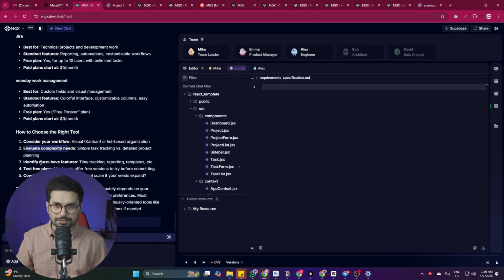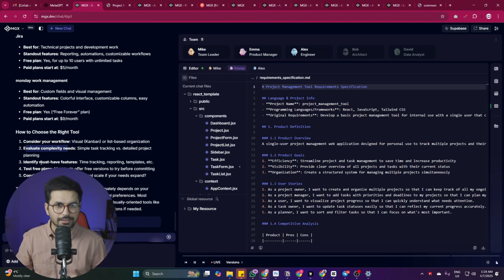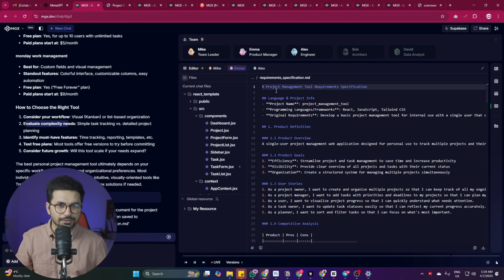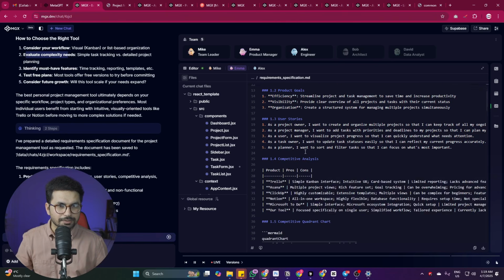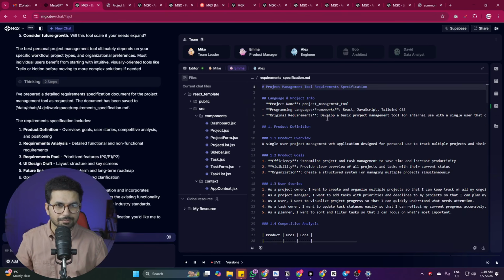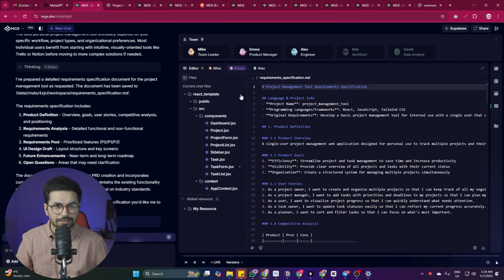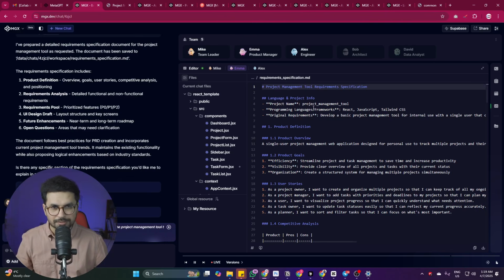So this is good. I mean, she's not going to create any general requirement specifications document. She's going to be very specific based on requirements, and I think this is what she has created. So project management tool requirement specifications document. So now this is what she has created. Perfect. And it has actually created this as a file inside our project directory, which is the requirements specifications.md file. And these are our requirement specifications.